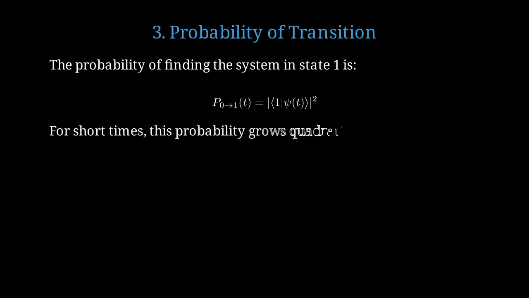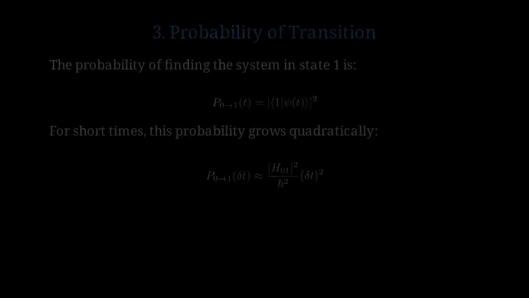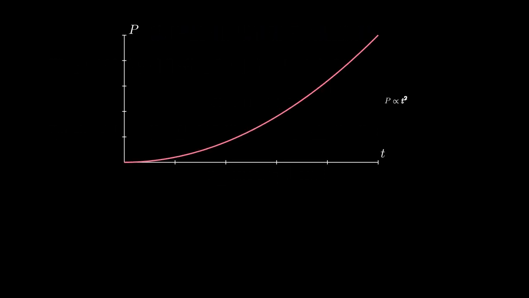For short time intervals, something interesting happens. The probability grows as the square of time. The transition probability is approximately proportional to delta t squared, where H01 is the matrix element coupling the two states. Here's a graph showing how the transition probability grows quadratically with time for short intervals. This quadratic dependence is crucial for understanding the Zeno effect.